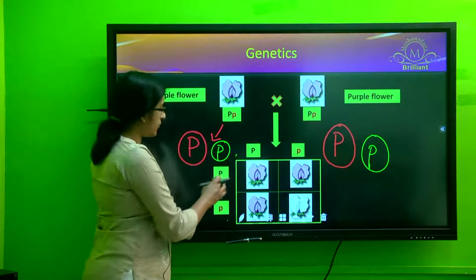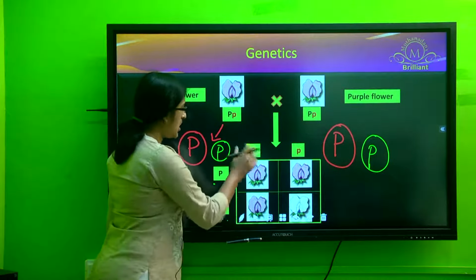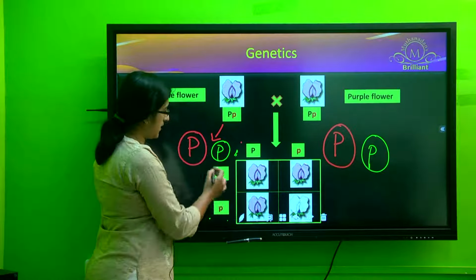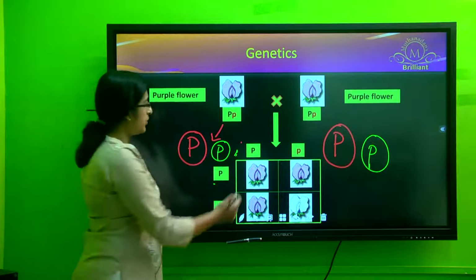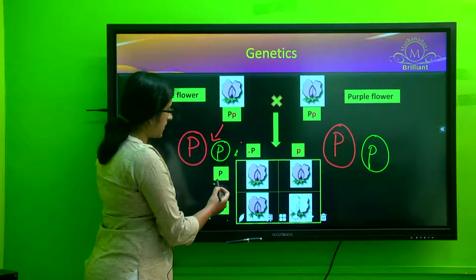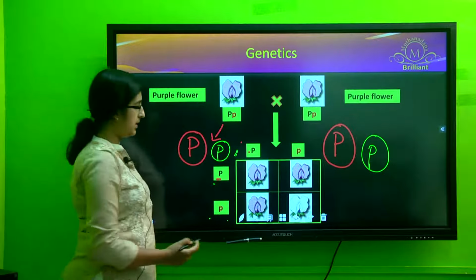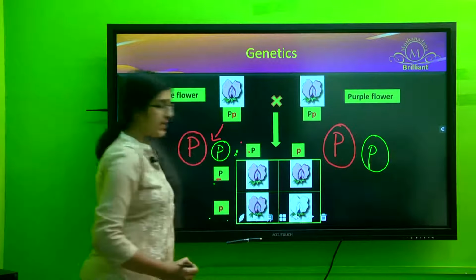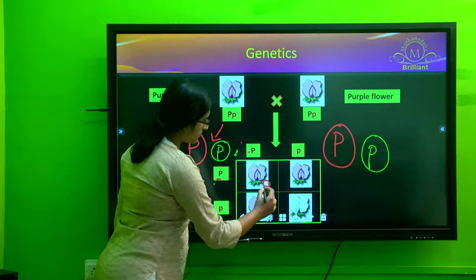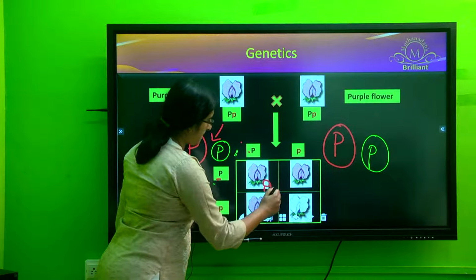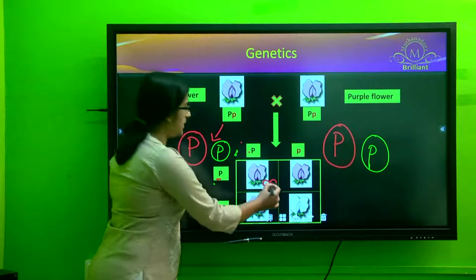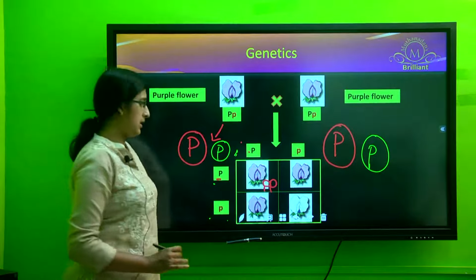You can write the gametes from one of the parents on the top and the gametes from the other parent on the side. So the fusion of the first two gametes, both carrying the alleles for the purple color. What would be the genotype of the first offspring? This would be the genotype, meaning both the alleles are for the purple color.